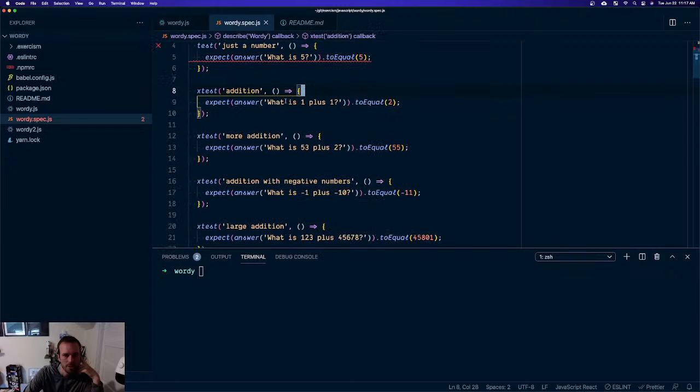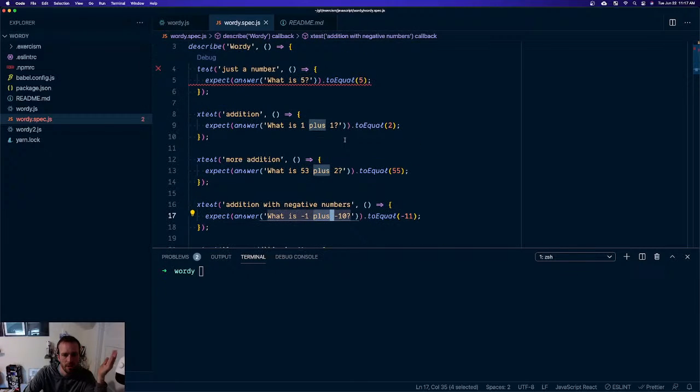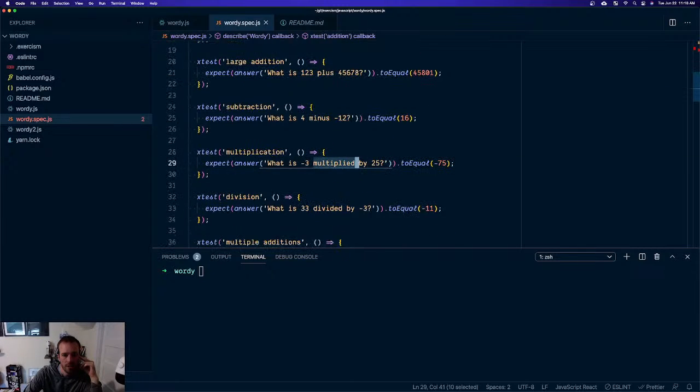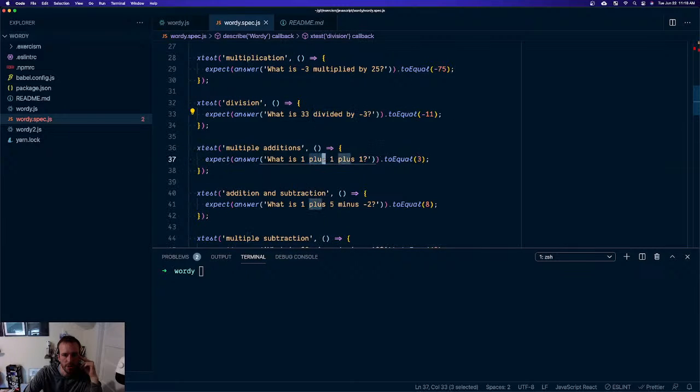Let's look at the tests. "What is", question mark. And then we just need to split on this, or replace it with a plus. If we lop off this and lop off that with a replace, then replace all of these, we could have an array of these that correspond to operators.